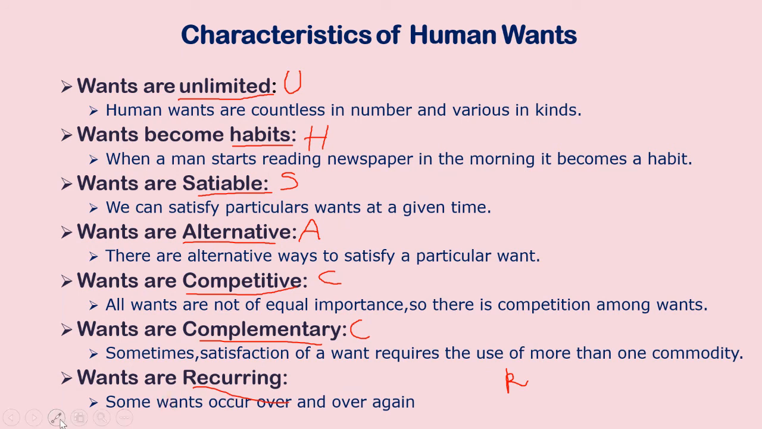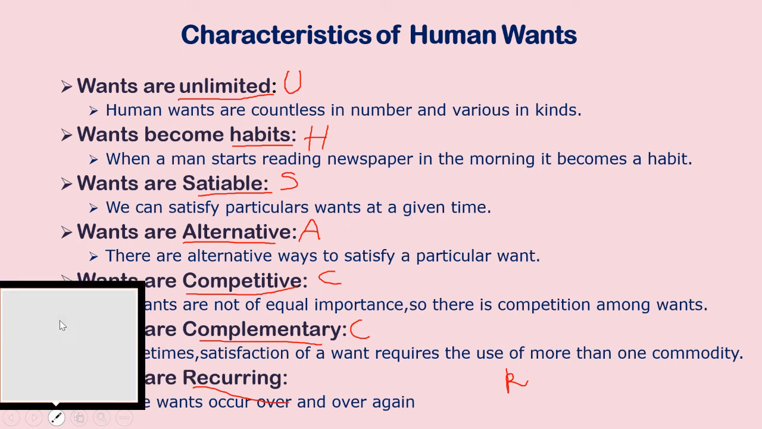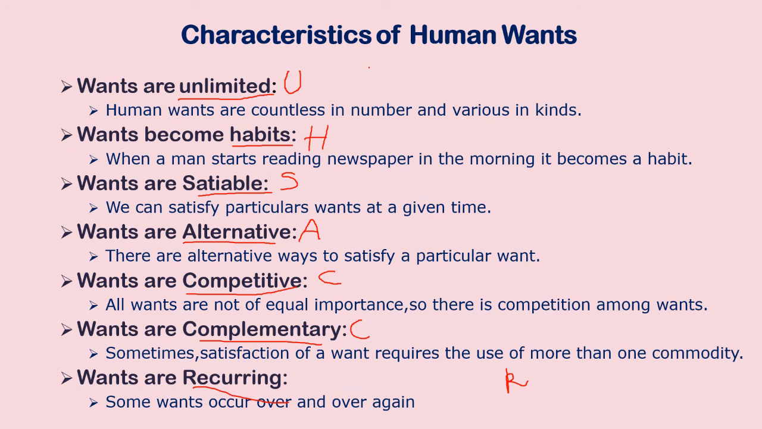So why did I write all these important letters here? This is the art of memorizing, mnemonics. How can you remember this now? Characteristics of human wants. You can remember like this. U, H, S, A, C, C, R. So you can remember these words. This is how you memorize certain points. So when I say characteristics of human wants, immediately you must be able to recall it.